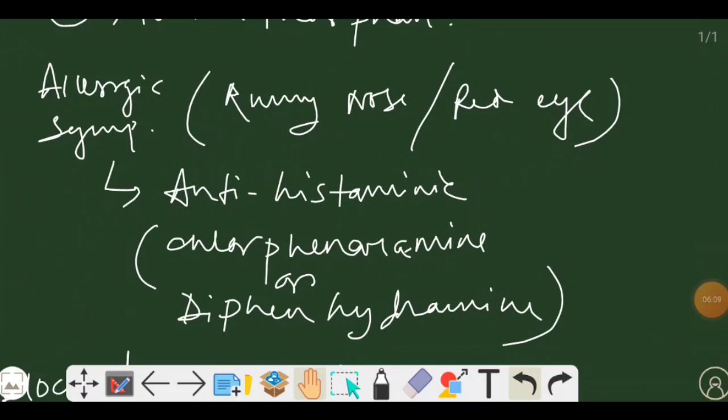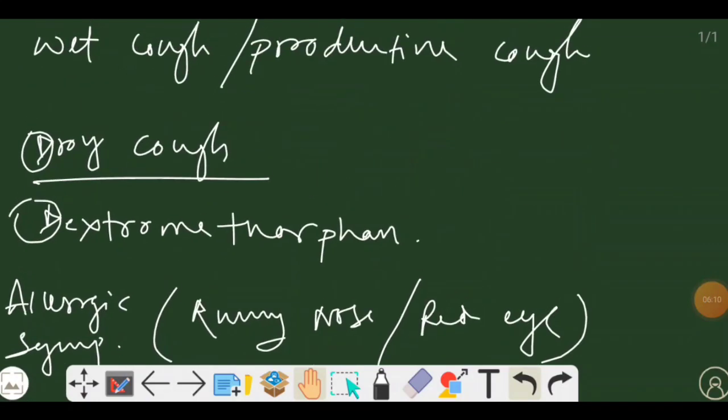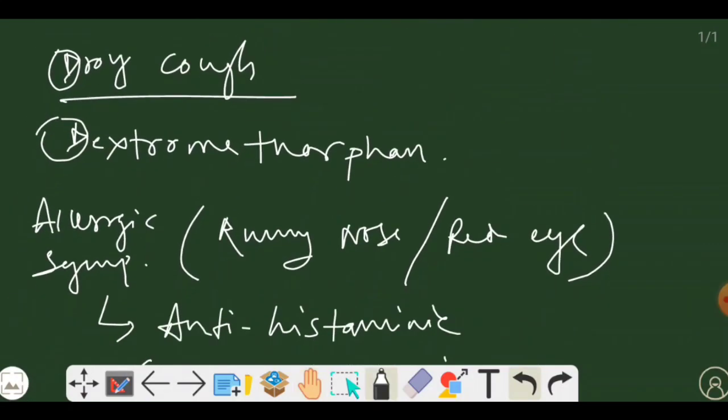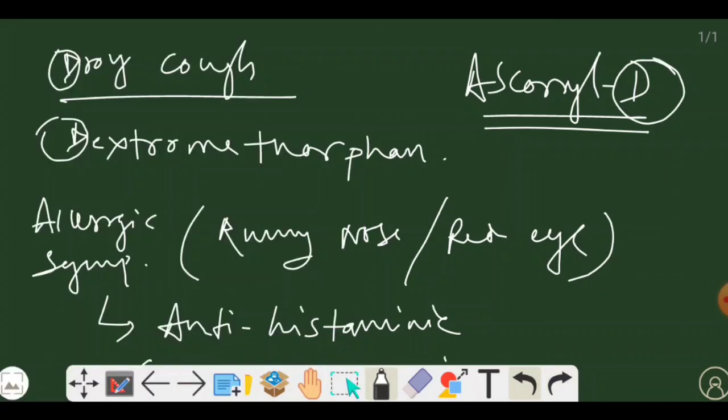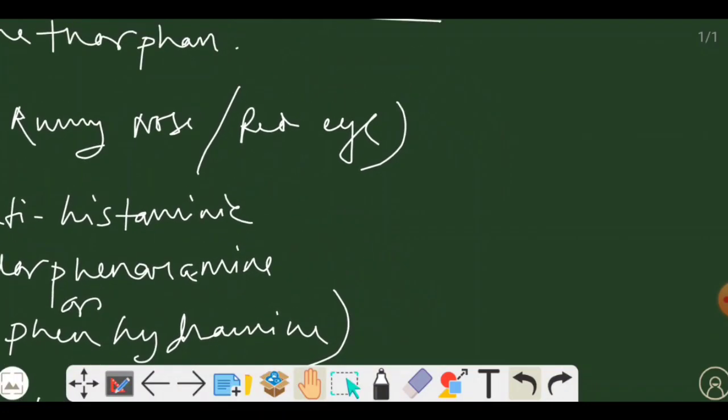Now let's take one example of a cough syrup. Let's suppose there is a cough syrup named Ascoril D. This Ascoril D contains dextromethorphan. That's why D is present in it. Another example, let's take Ascoril D plus.